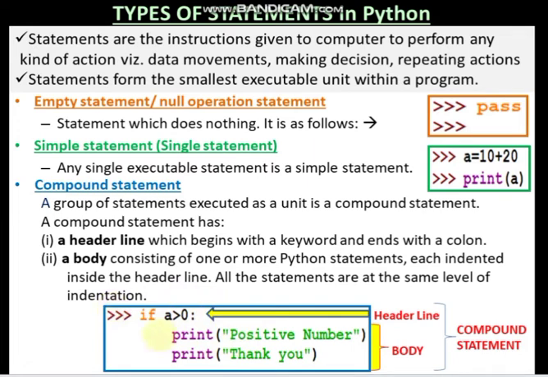Now an if condition can have a single statement, two statements, or multiple statements, or maybe you can give a pass statement. So when many statements are there, then it is a compound statement. Like when there is a keyword, a condition and a colon, and then a block starts which is indented at the same level, that makes a compound statement. So we will learn about this later.